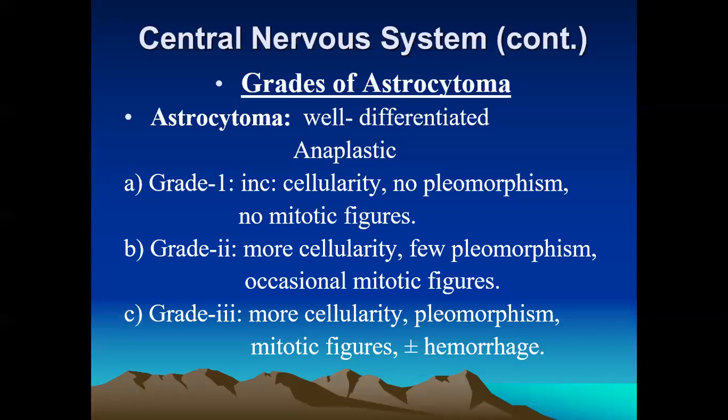In grade 3 out of 4, there is more cellularity and polymorphism, more mitotic activity can be seen, and hemorrhage can also be shown. So these are the microscopical features seen in grade 3 astrocytoma.